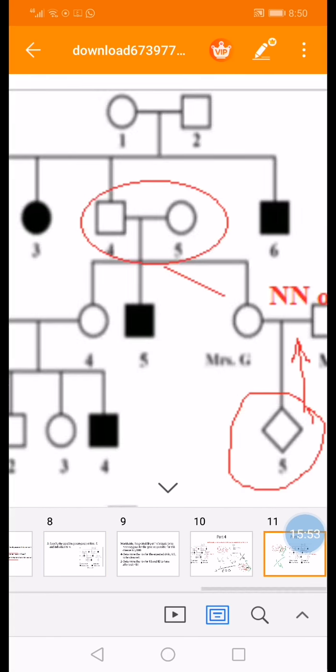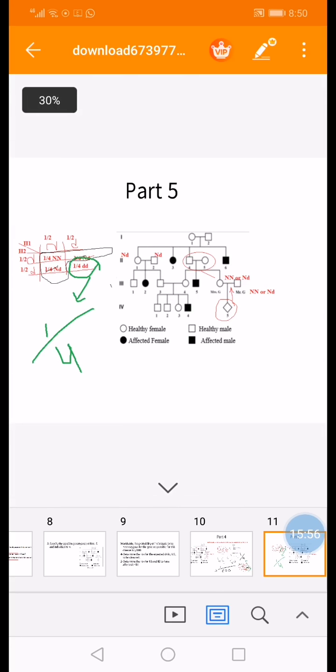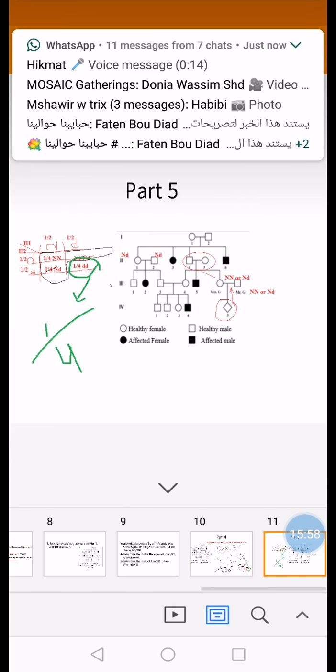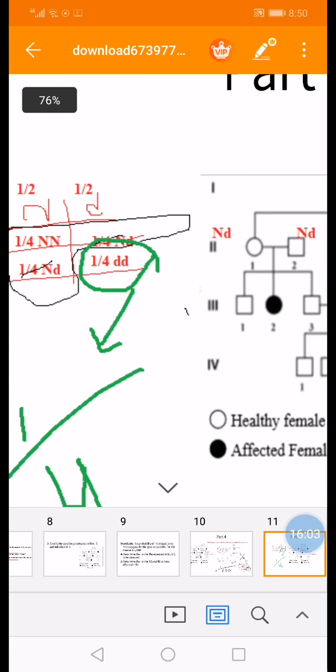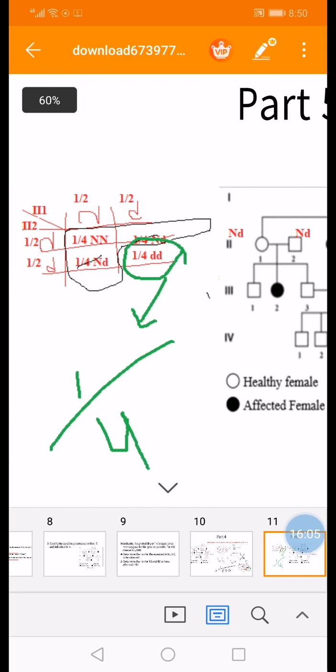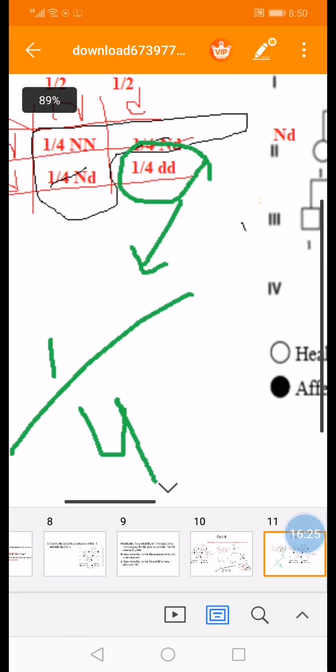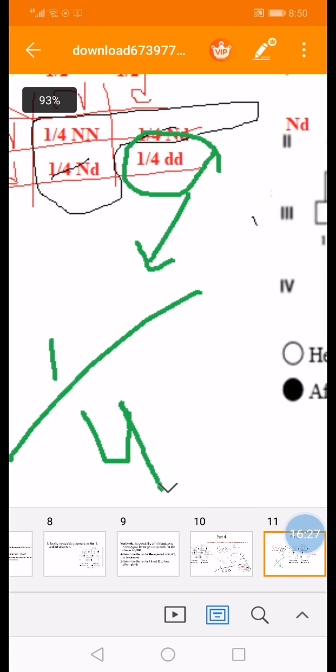I can simply write the table of cross for those members, 2-1 and 2-2. So here is the table of cross for 2-1 and 2-2. Any hybrid parent having capital N small d alleles, half of his or her gametes would contain the capital N allele, and the other half would contain the small d allele. By writing the results of the offspring, we can see clearly that there is a risk equal to 1 over 4 for this child to be dd.